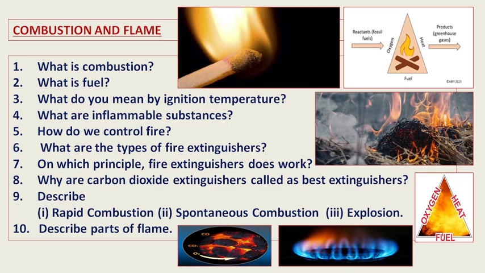In electrical equipment, we can even use the dry chemical powder type of fire extinguisher. The powder will get spread on the electrical equipment. Immediately, before applying any kind of fire extinguisher on electrical supply, we must switch off the electrical current first from the main switch. We must switch off. Otherwise, there are chances that the person who is extinguishing the fire may get an electrical shock and may die.